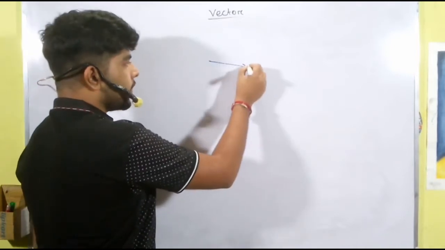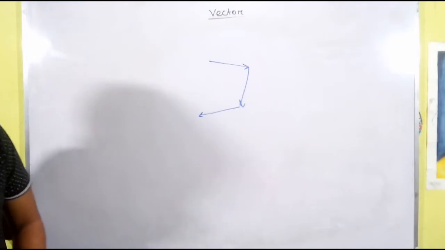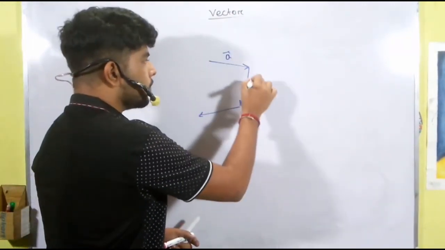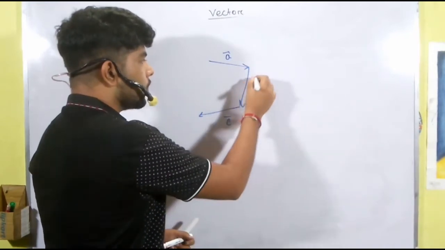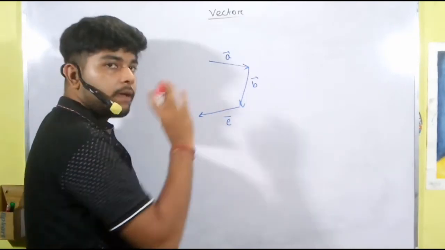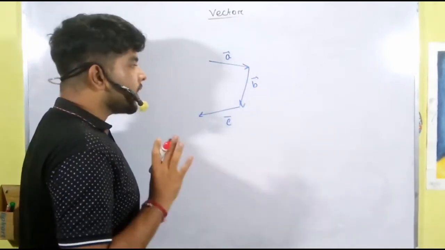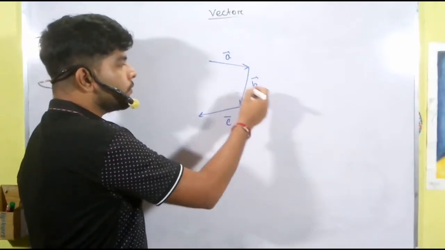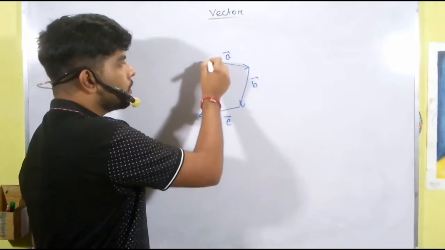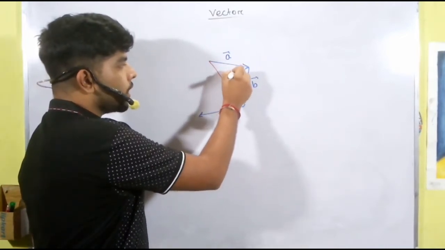Suppose this is A vector, this is B vector, and this is C vector. So can you say what will be the A plus B vector? I have said that we start from the tail of the initial vector and join at the head of the final vector. So starting from the tail of A and joining at the head of B, like this, this is A plus B vector, right?